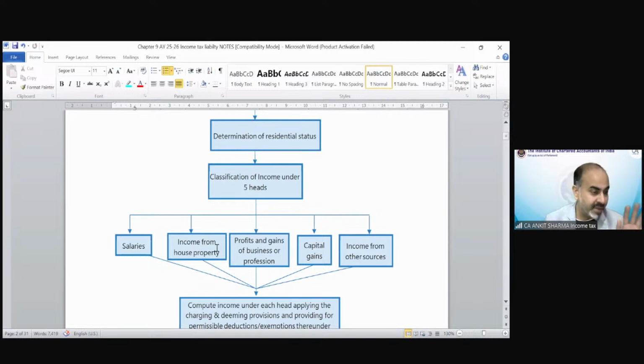And in your question, if that is a capital gain and no exemption has been claimed under section 54, 54B, 54D, etc., and it is only the capital gain income of 2 lakh rupees under section 112, and if he is a resident, then he can claim exemption of 2,50,000 rupees out of this income. There would not be any liability to file an income tax return. But this is only possible if he has not claimed any exemption under section 54, 54B, etc. If he has claimed exemption, then the answer could be different. But as per your question, there would not be any requirement to file an income tax return.